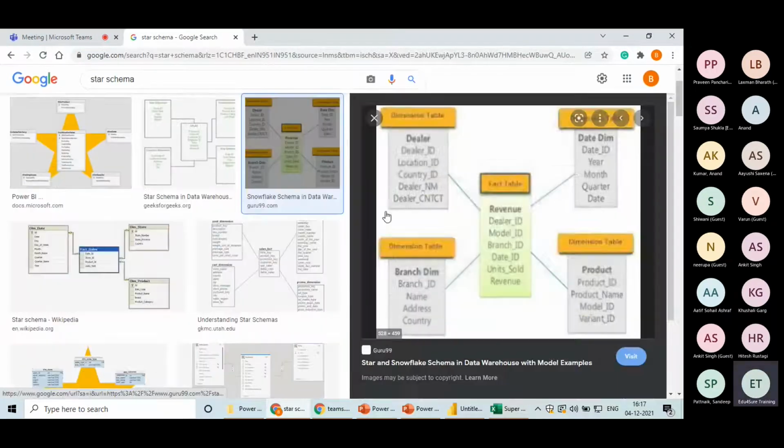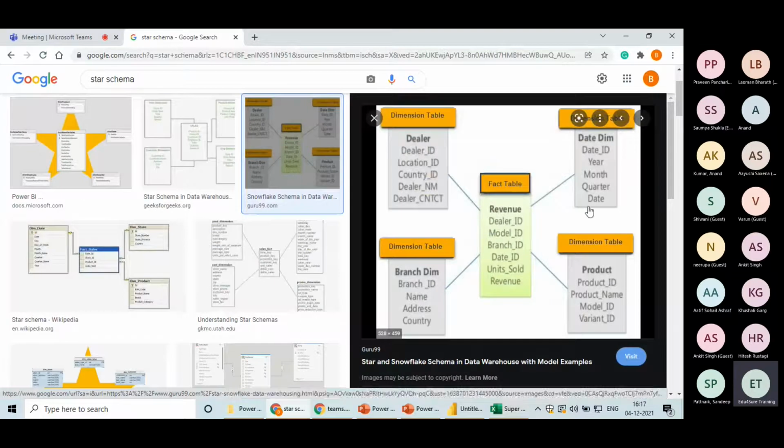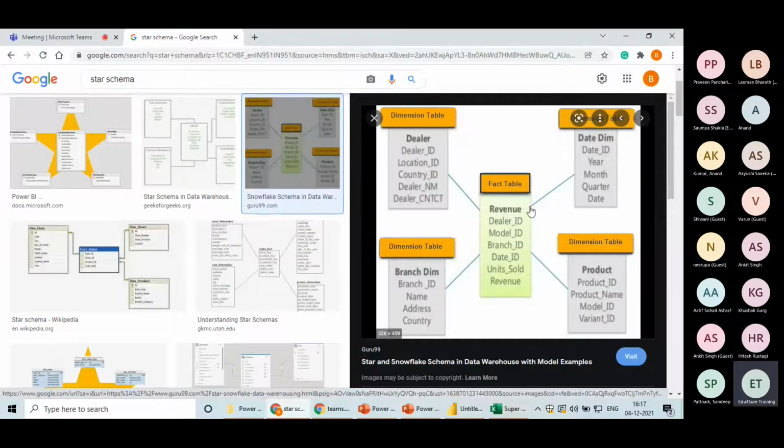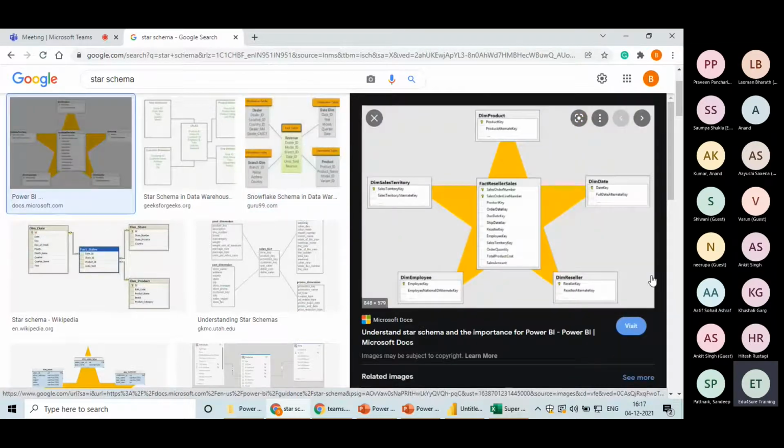In a star schema, what do we do? We create a bigger table like this. How? A fact table and multiple dimension tables. So basically we are segregating the numerical values and non-numerical values like this. We keep the fact table in the center and all the dimension tables around it. And why do we call it a star schema? Because it gives us a shape like a star. Can you see this image?